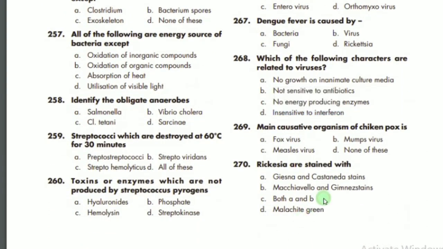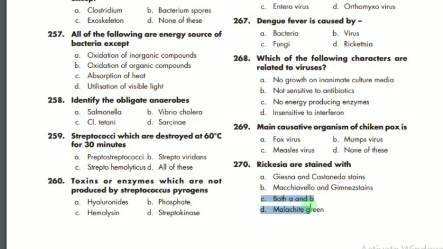The main causative organism of chickenpox is, there is no option, and the main causative of chickenpox is actually the chickenpox virus. There is no option, so D is the correct option, none of these. Rickettsia are stained with, it is mostly stained with Giemsa and Castaneda stains, Machiavello and Gimenez stain. So both A and B are the correct option.